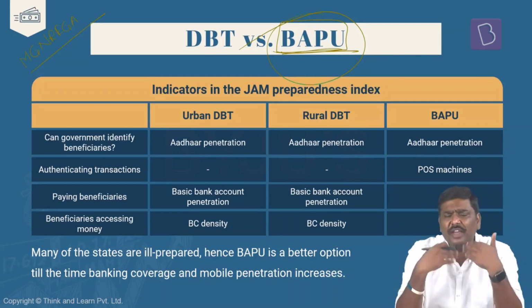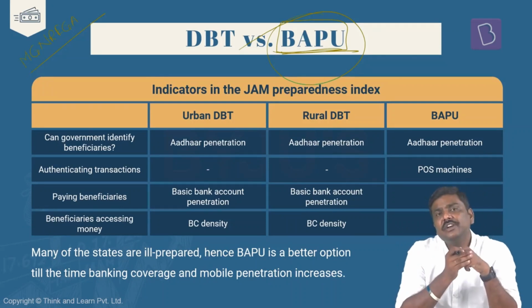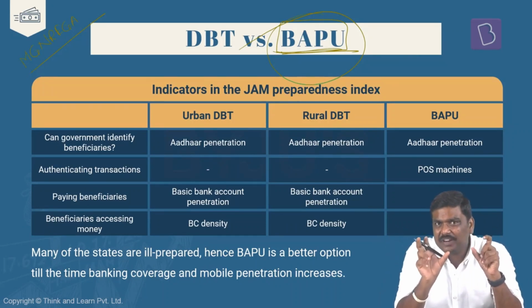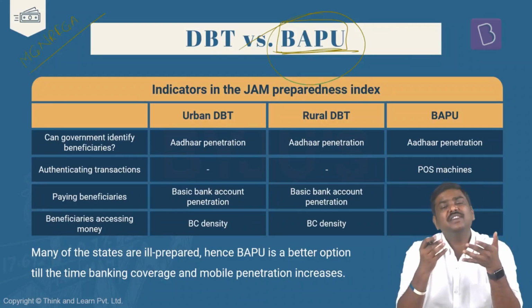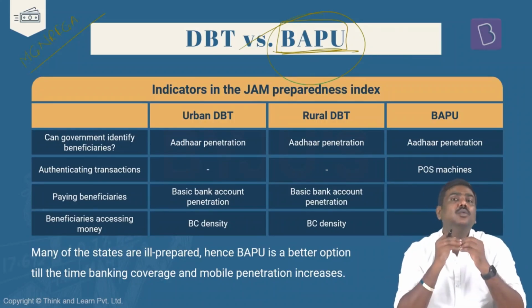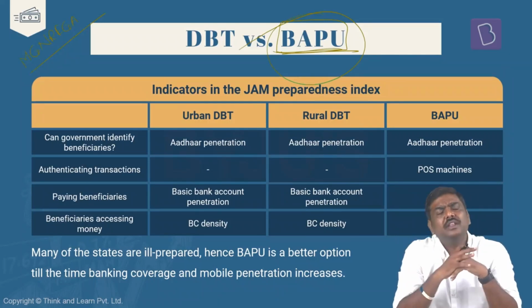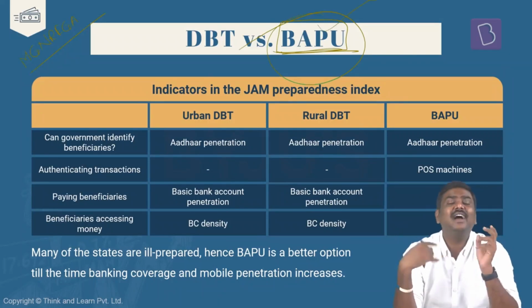Now, in case of Manrega, the wage worker will provide the services, that is, labor services will be provided, and the wages will be transferred into the bank account. The wage worker is supposed to withdraw the funds from the bank account. That third point, the coverage point, is the problem under DBT. What BAPU recommends is, why don't we circumvent? Why don't we cut short the third step itself? That is, why don't we implement a program or a scheme wherein there is no requirement of a bank account itself, and that recommendation is in the form of biometrically authenticated physical uptake.